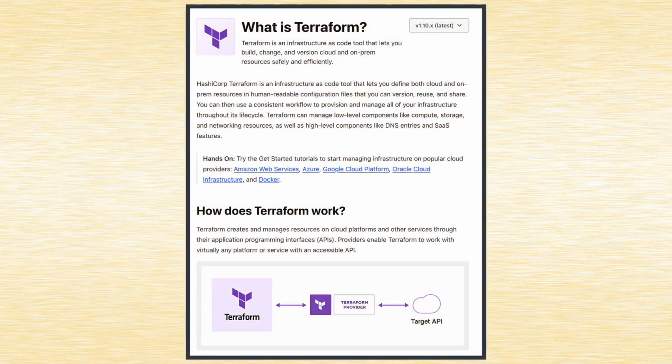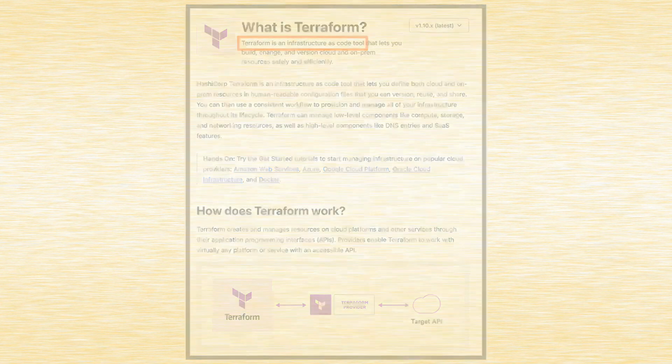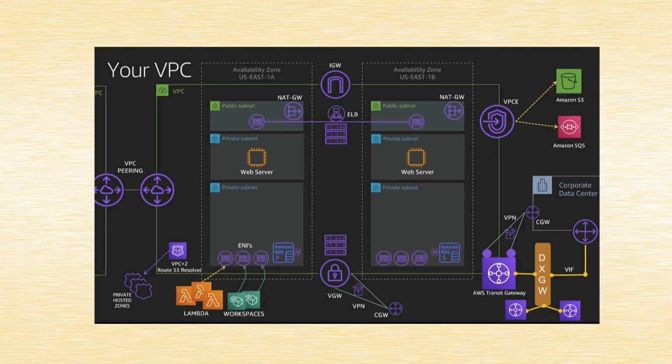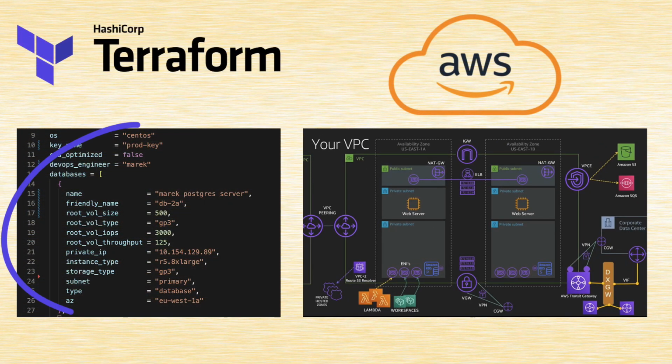Maybe let's start with what Terraform actually is, how it can help us, and what problems it resolves. As I said, Terraform is an infrastructure as code tool. That means we can create and maintain our infrastructure in the form of code. This means I can write a piece of code, and that code will create a bit of the infrastructure for me. That bit of infrastructure can be, for example, a single server in AWS Cloud. It can be maybe one virtual server on my Proxmox.